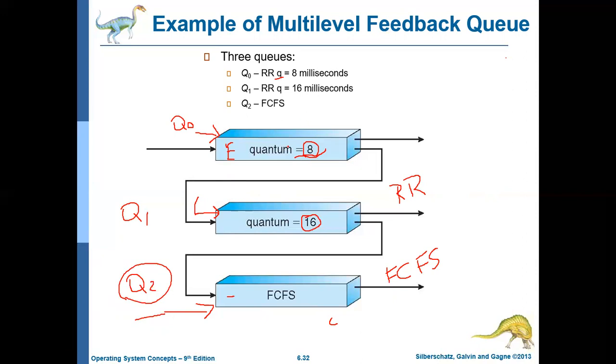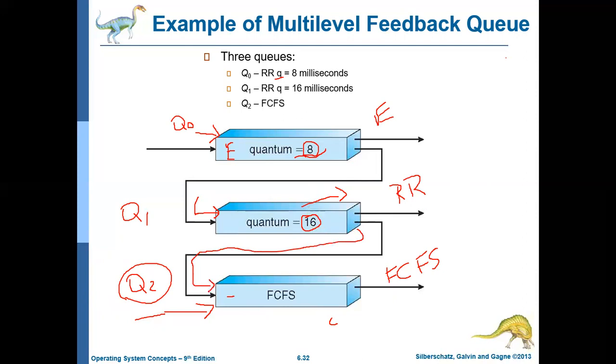Now again this process will be executed at some point of time, that is, when Q0 is empty. If Q0 becomes empty at some time, this process will get a chance to be executed. Now this process will execute for 16 milliseconds. During this time, if it has finished, it will go out for I/O wait or terminate, whatever it may be. If it has not completed by 16 milliseconds also, then once again this process will be moved to the tail end of Q2.